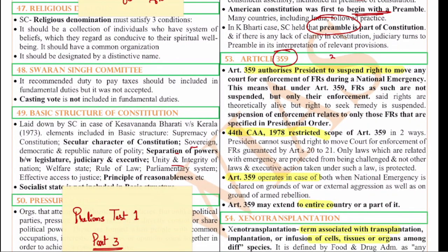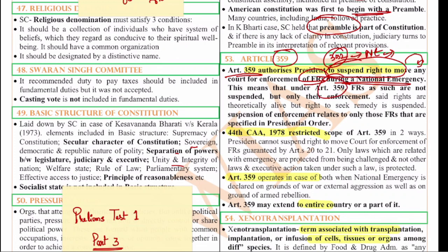Next, the 53rd question is with regard to article 359. As we all know, article 352 talks about the national emergency. And article 359 deals with the suspension of fundamental rights during national emergency. Article 359 authorizes the president to suspend the right to move any court for the enforcement of fundamental rights during national emergency. So, a person cannot approach the court for non-implementation of fundamental rights during national emergency.